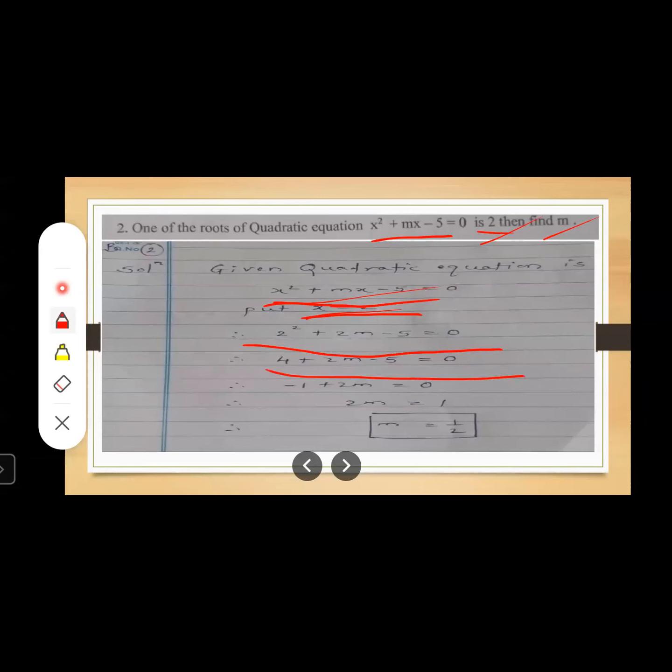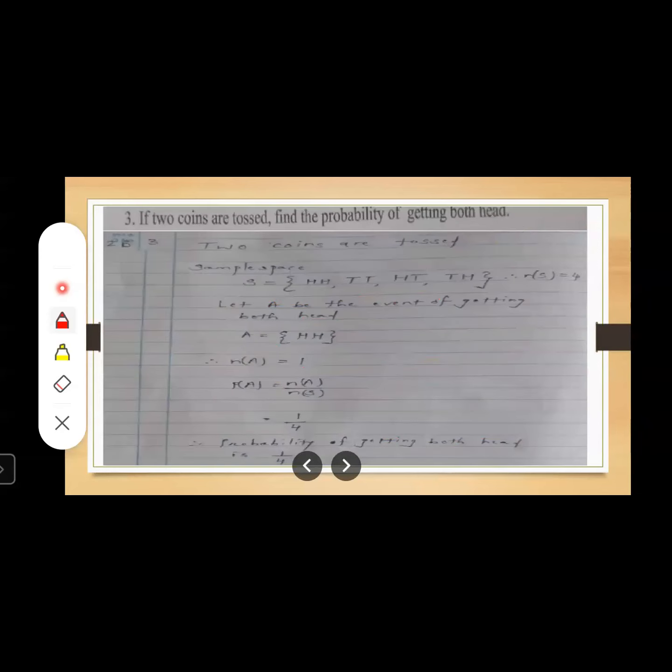Just simplify it. 2 square is 4 plus 2m minus 5 is equal to 0. Okay, 4 minus 5 is minus 1, plus 2m is equal to 0, so that you will get m is equal to half. Okay, so what is the value of m here? Half. Put this value in the box. This is the required answer. Okay, now let us move to the next slide.